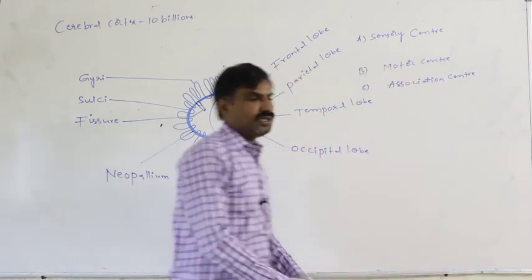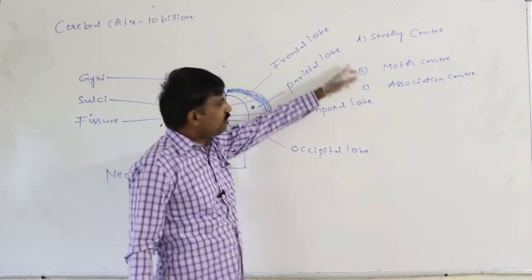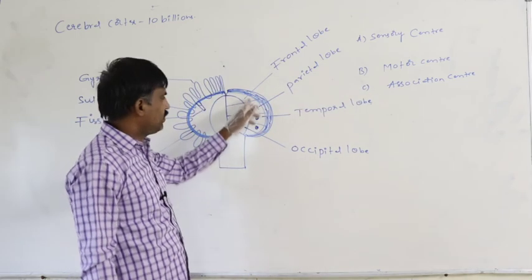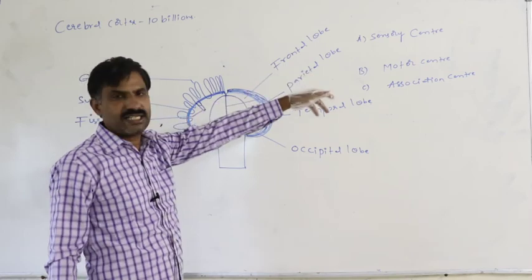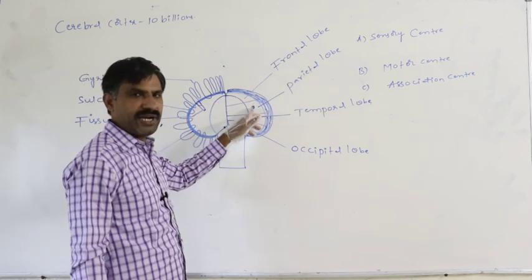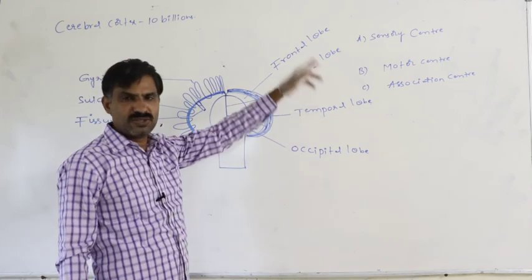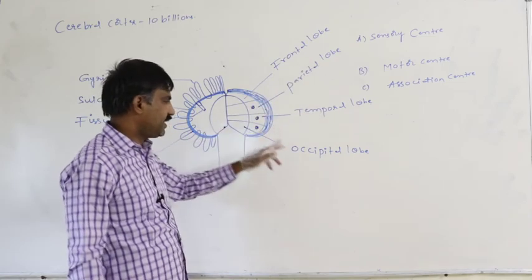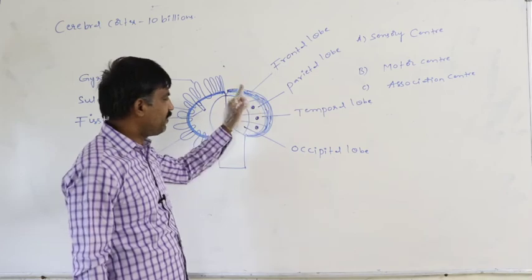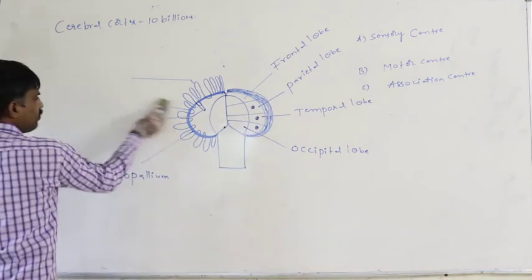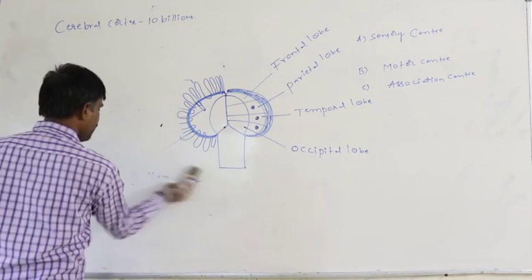Definitely, sensory center, motor center, and association centers are present in all four lobes. In the frontal lobe, these three centers are present. In the parietal lobe also, in the temporal lobe also, and in the occipital lobe also, these three types of centers are commonly present. Then what is the use of these three centers?